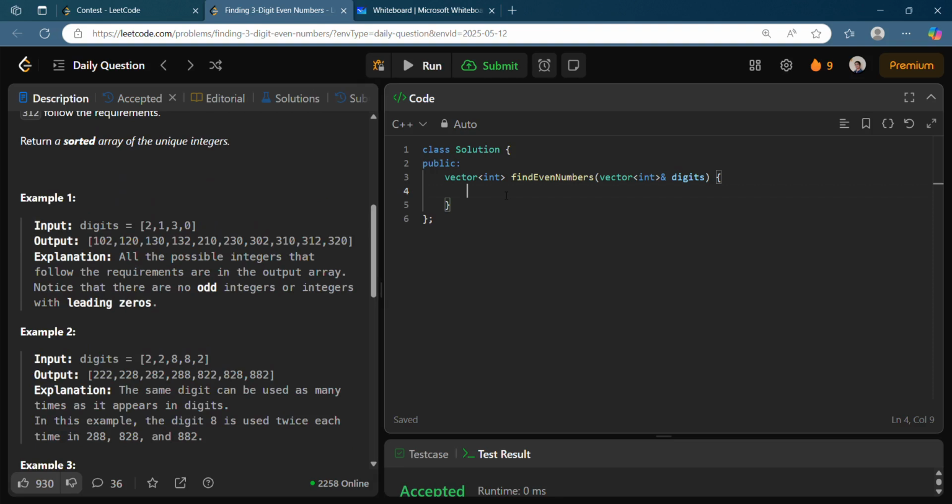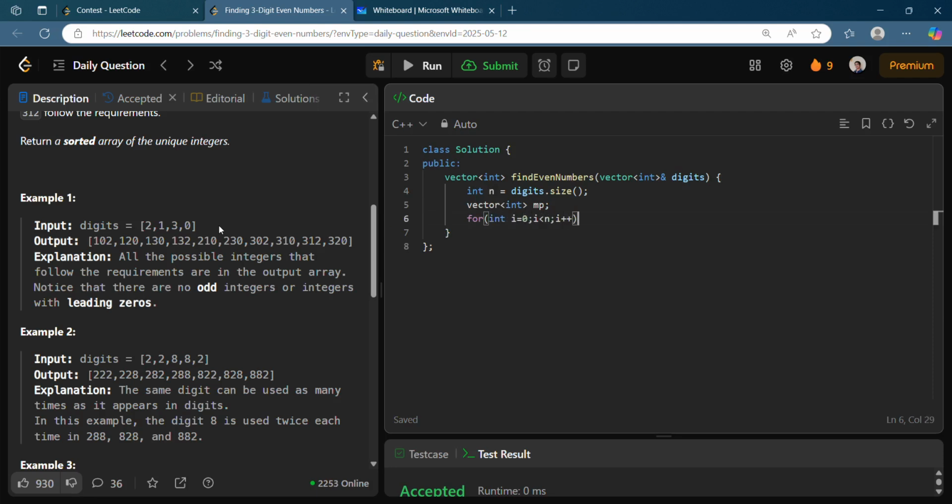So let's just try to code it out. You get digits dot size, which is the length n, and you need to store a map, right? So let's create a vector map of digits which will store the frequency of the digits.